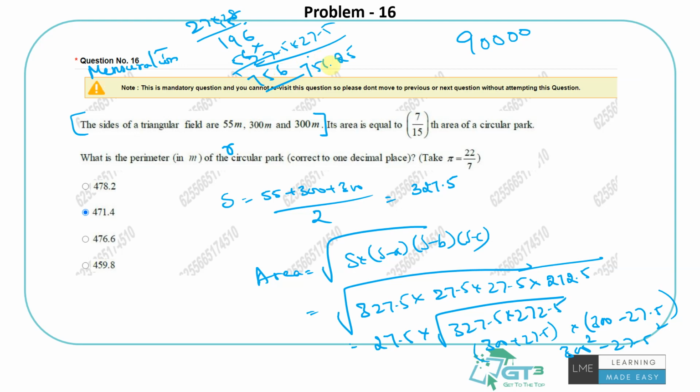It will be 75625, 756.25. 89243. So now let's do square root of. Ideally we could have saved, I was just doing it. It's better to use calculator in this case, right? 327.5 into 272.5 is 8292435, and then you can do square root for it.